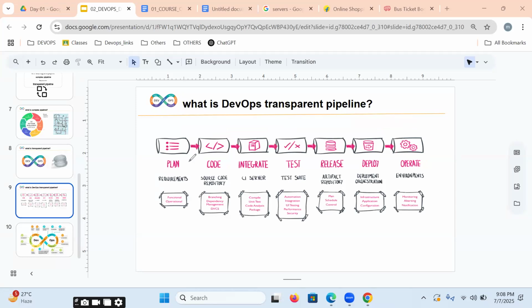Is that clear to all of you? But how? What are the roles and responsibilities in this process as a DevOps engineer? Shall we start understanding step by step? Please let me know: are we part of planning?